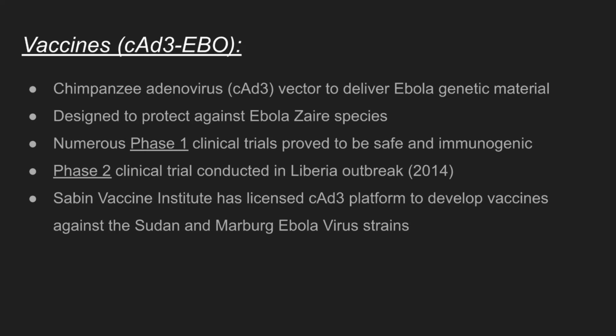Another vaccine that was developed uses a chimpanzee adenovirus vector to deliver the Ebola genetic material, and it was designed to protect against the Ebola Zaire species. Numerous phase 1 clinical trials proved it to be safe and immunogenic, meaning that it produced an immune response in the body. A phase 2 clinical trial was conducted during the Liberia outbreak in 2014, and the Sabin Vaccine Institute has licensed the ChAd3 platform to develop vaccines against the Sudan and Marburg Ebola virus strains.